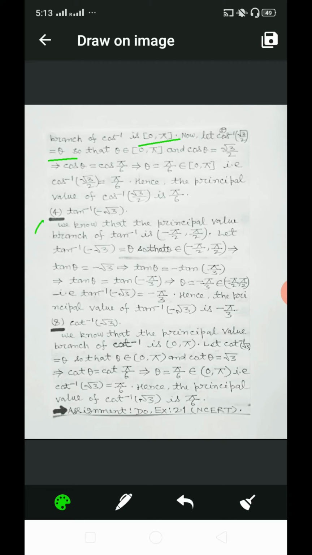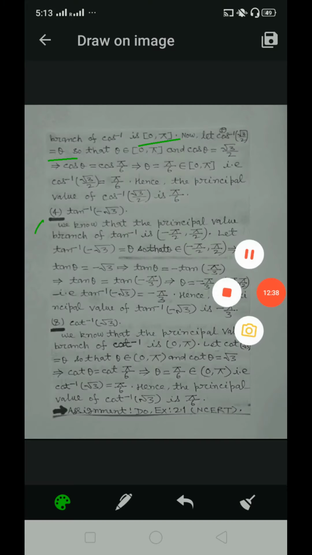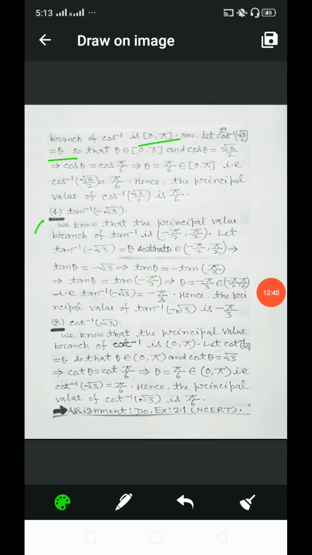Question number 4, tan inverse of minus root 3. Dear students, we know that the principal value branch of tan inverse is open interval minus pi by 2 to pi by 2.